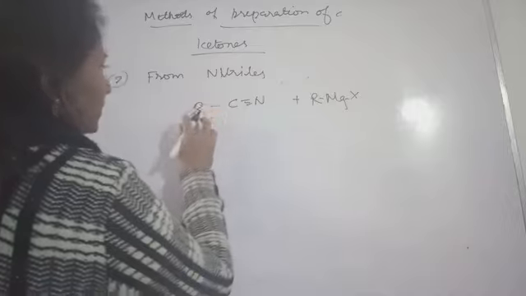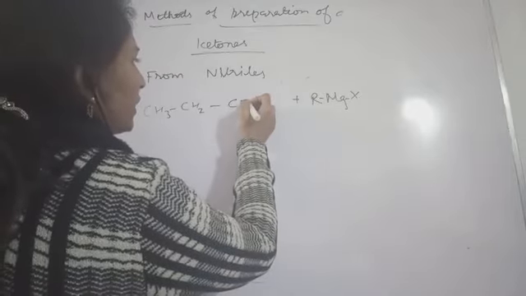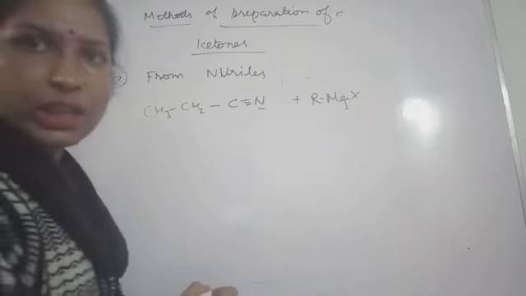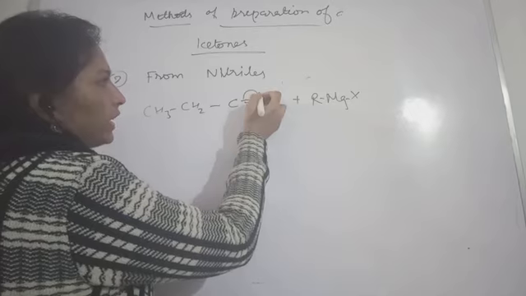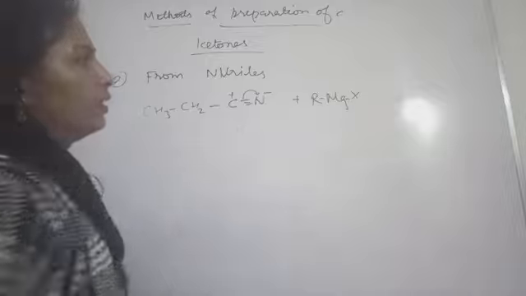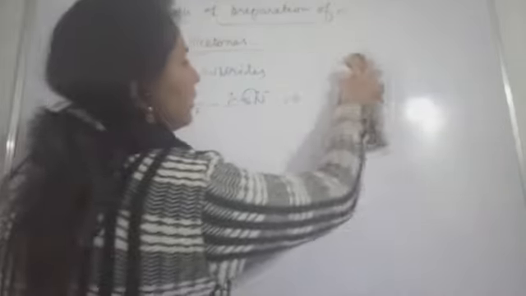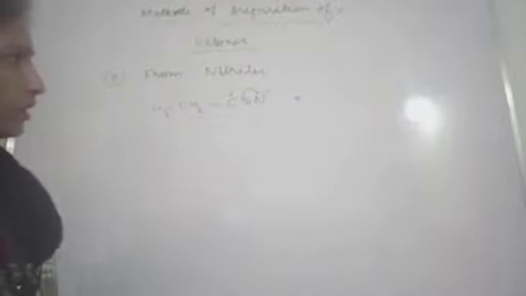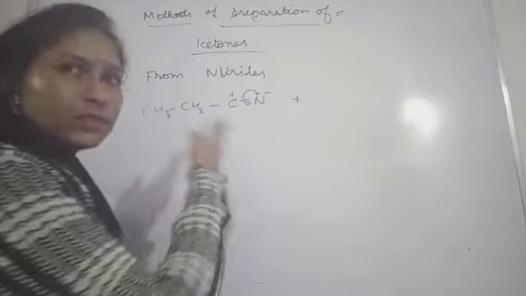This bond is breaking. Suppose this R you are having here is CH3CH2. Okay, so in this case this bond is breaking, because nitrogen is more electronegative. So the electrons will be taken by this nitrogen, and this negative charge will be acquired by this nitrogen. Positive charge will be acquired by this carbon. Okay, so if you want aromatic or aliphatic, that is dependent on the reactants which you are choosing.